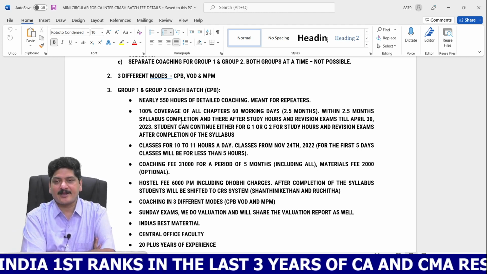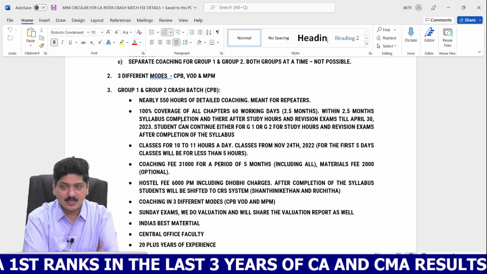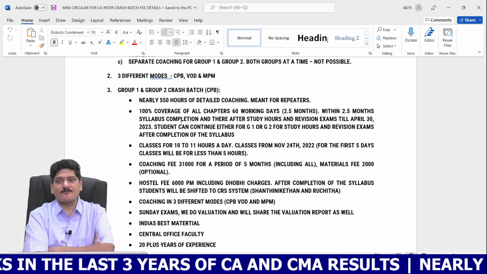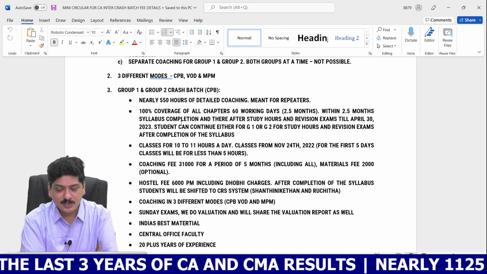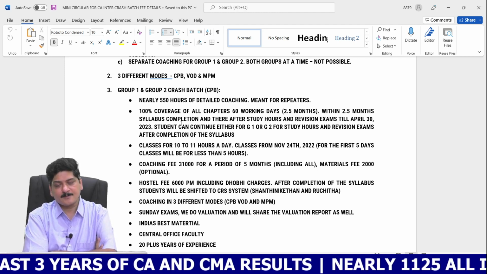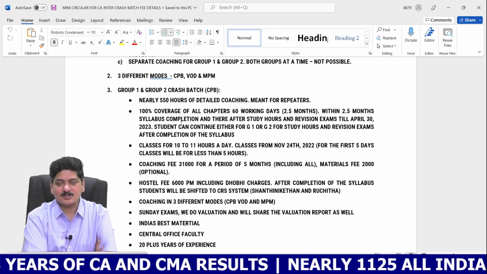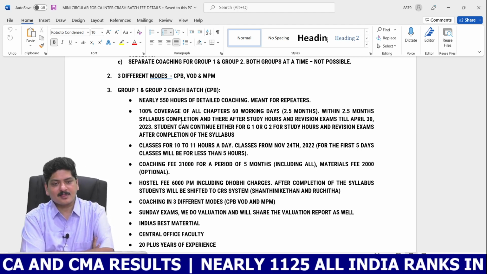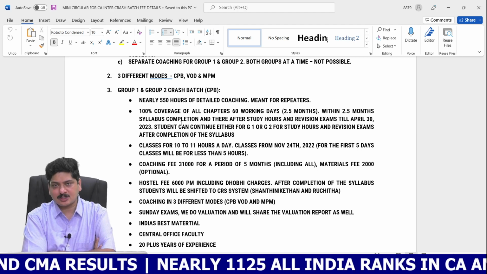And you even find that in case of Group 1 regular batch, we are going to finish the syllabus in 850 hours, and we are not going to finish the syllabus in case of Group 1 crash batch within 350 or 400 hours. We are going to take more than 550 hours. Of course, there is a disparity, there is a difference, but the difference is not too much. Let me start with the Group 1 and Group 2 crash batch.